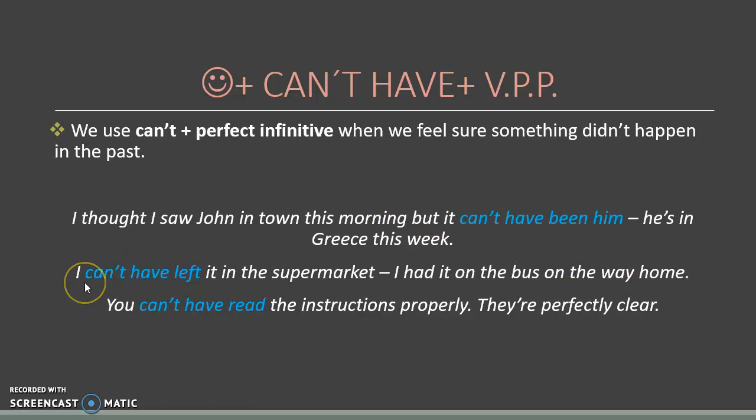Okay, the same with this one. "I can't have left it in the supermarket. I had it on the bus on the way home." This is about my purse, for example, the one that I lost. Okay, you are very sure that you can't have left it in the supermarket. Why not? Because you are sure that you had it with you on the bus on the way home. And finally, for example, "You can't have read the instructions properly, they are perfectly clear." You are sure that this couldn't have been possible because you have this proof. Okay, you know that they were perfectly clear.